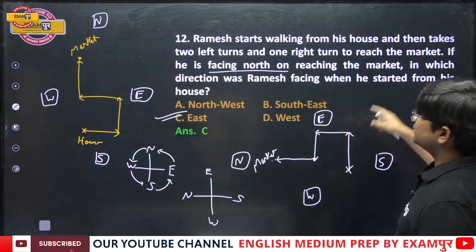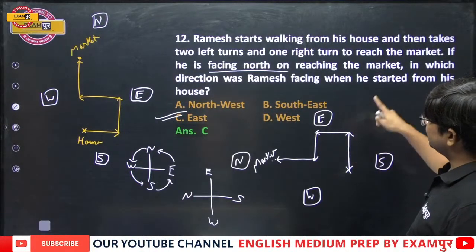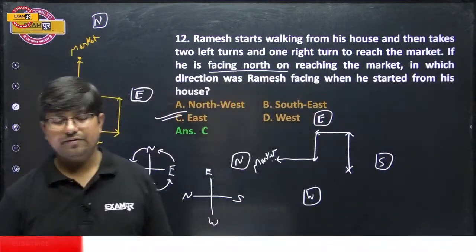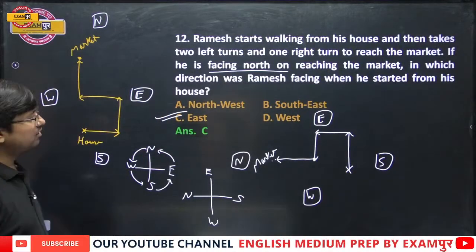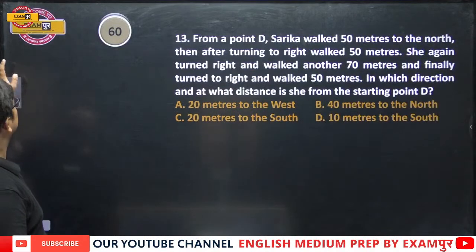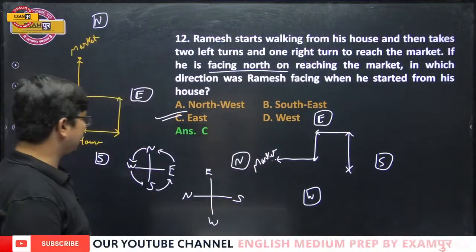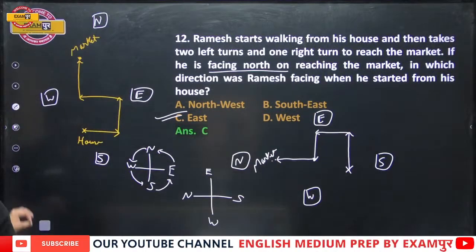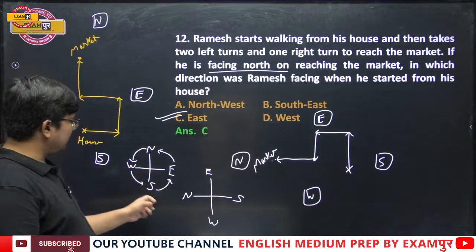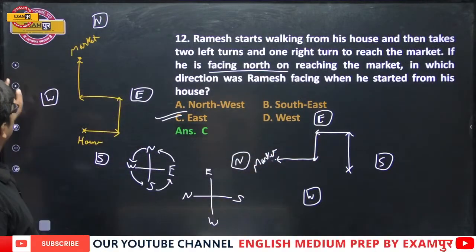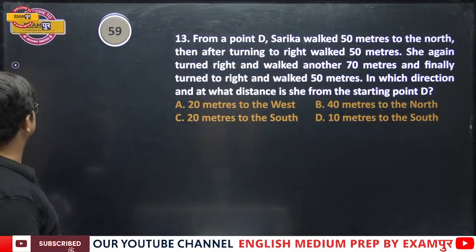And now the simple question is, in which direction did he start? This direction is east and that's the right answer. Clear, everyone? Getting it or not? Fine. So again, see, the answer is same. North over here, west here, south here, east here, and again the person is facing east when he started. Next question. Solve this one.